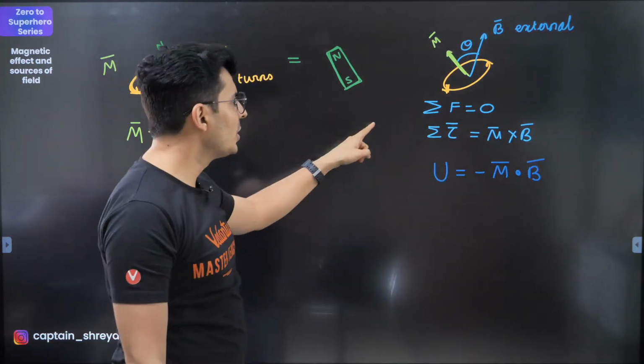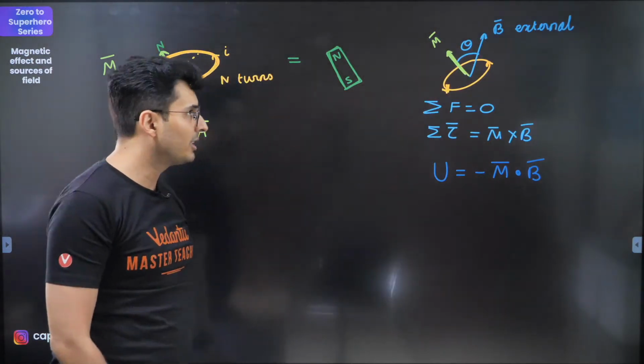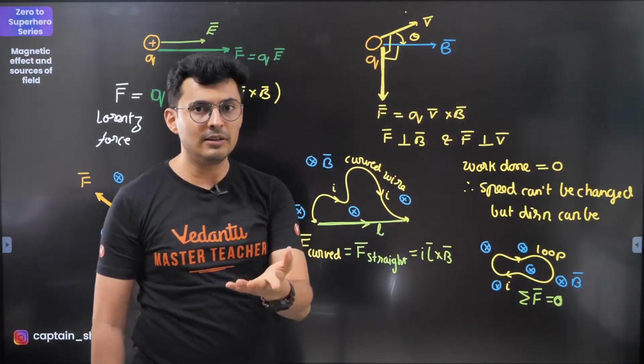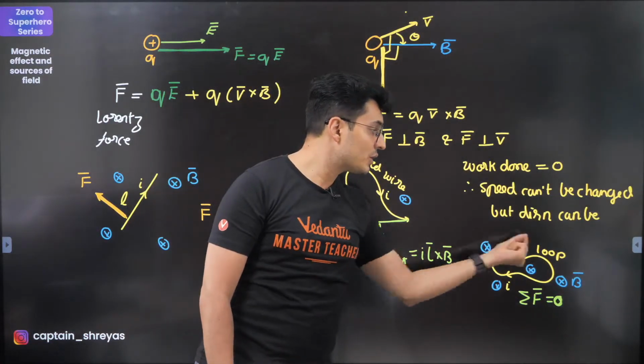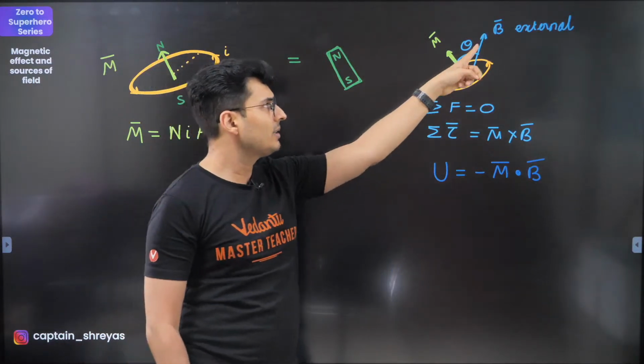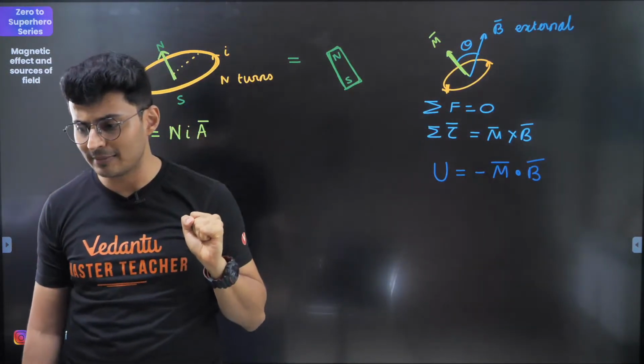I just now told you, when you take a loop carrying current and you place it in some external field, it never experiences force, as long as the field is uniform, of course. So if it's a uniform field, the net force on it is zero.